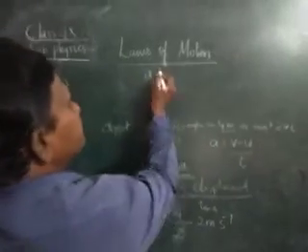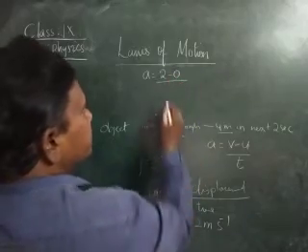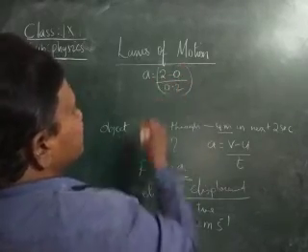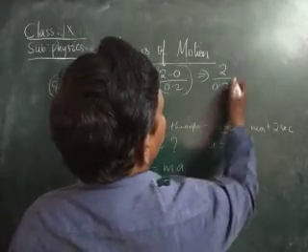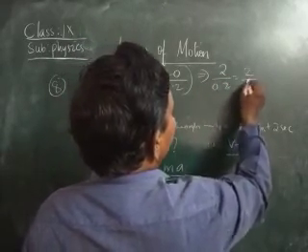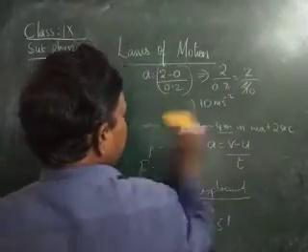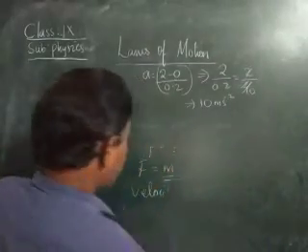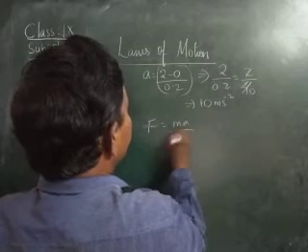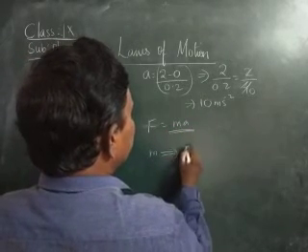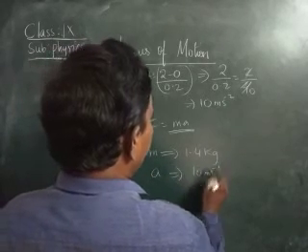Therefore here we get a equals (v minus u) by t. Final velocity is 2 meter per second minus 0, by the time acting, 0.2 seconds. Okay children. Therefore here 2 by 0.2, that is 2 by 10, 2 cancel. Here we get 10 meter per second square. Here acceleration is 10 meter per second square. He is asking to find out F equals m into a. M is given as 1.4 kg. Acceleration is 10 meter per second square.